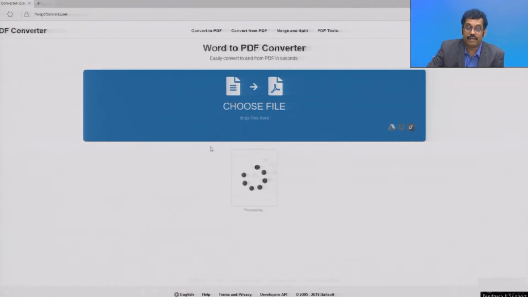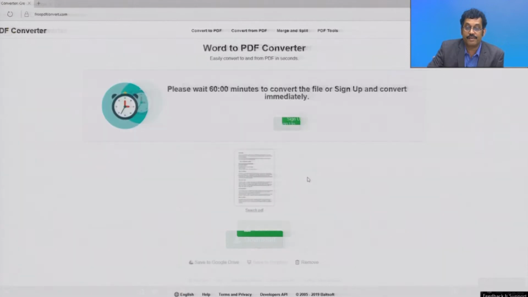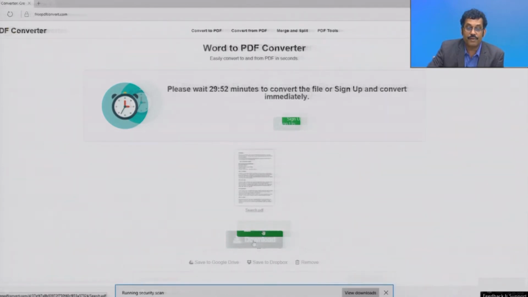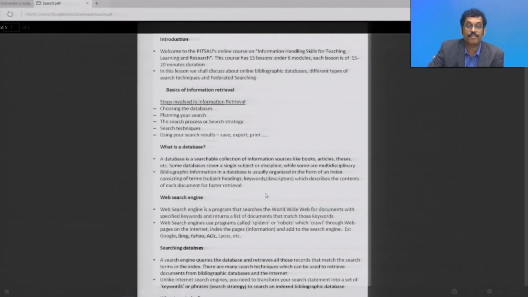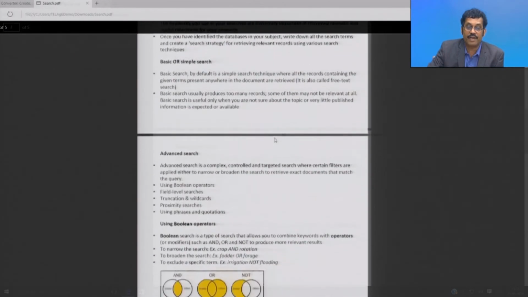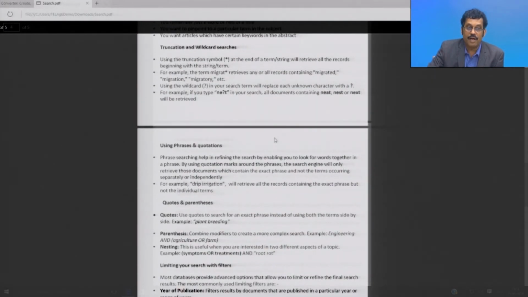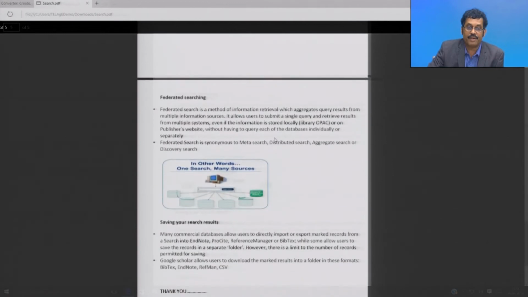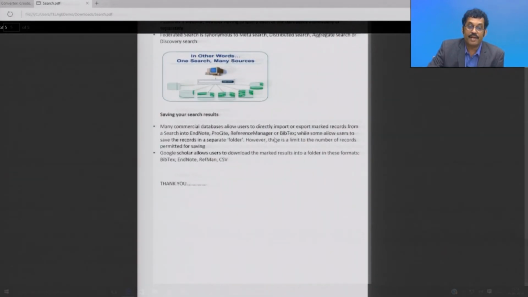You can see the file is being converted by the software. Now it has been converted as a PDF file. Now you can see the PDF file. If you want, you can download the PDF file here and you can open it. You see, within a matter of a few seconds, the document file has been converted into a PDF file so that you can easily transmit the file from any end.